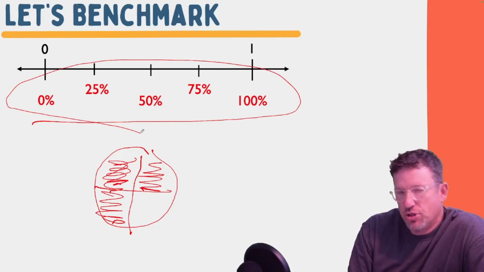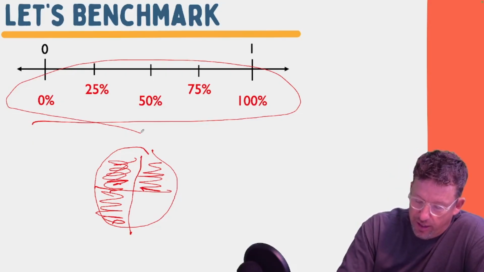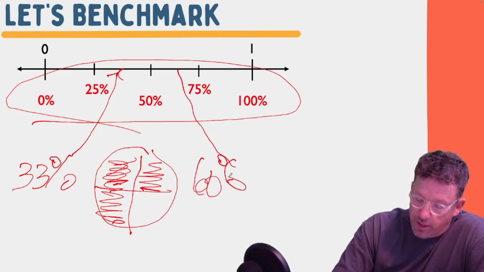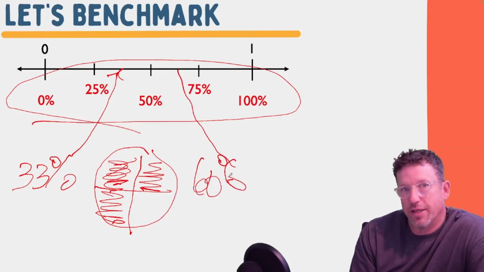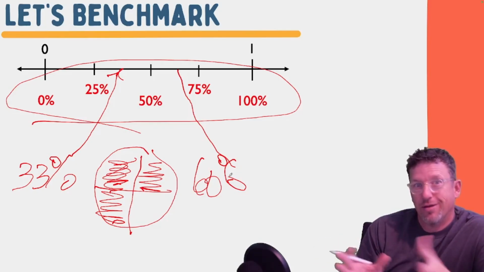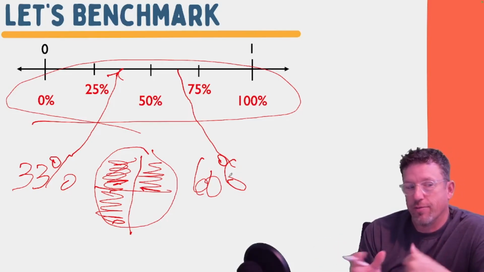Okay, and there's 2 more that you're going to get into a little later, and I'll just go ahead and give you a quick intro to them. One of them goes about right there, and he's 33%. And his cousin goes right over here, and he's about 66%. Okay, 66% and 33%, those are thirds. So you look around the room and you're like, it's not a half, it's bigger than a quarter, so it's probably a third, like 33%.